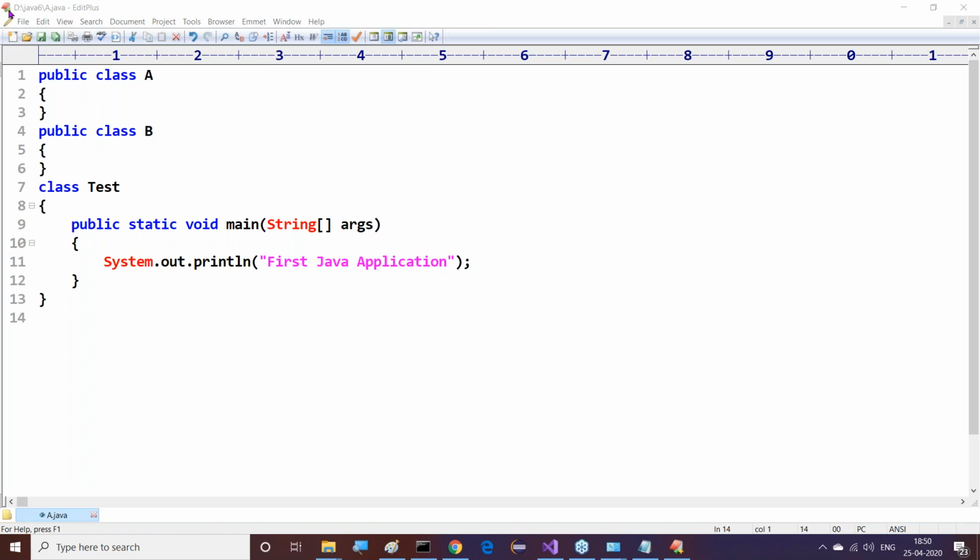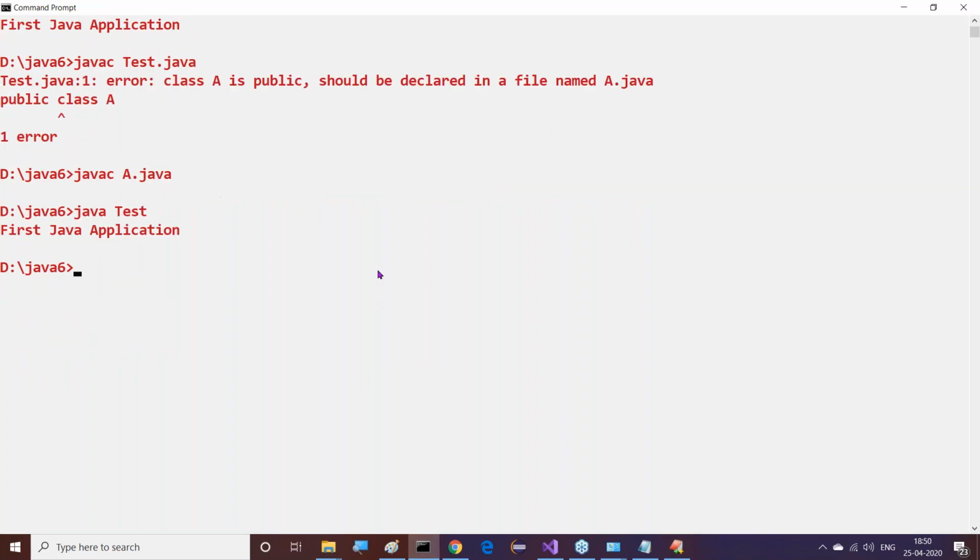Right, good. That's fine. So A dot Java. This is my Java file. But how many files are available? How many public classes are available? Two public classes are available. Then what is going on? This I want to know. I want to check it now.